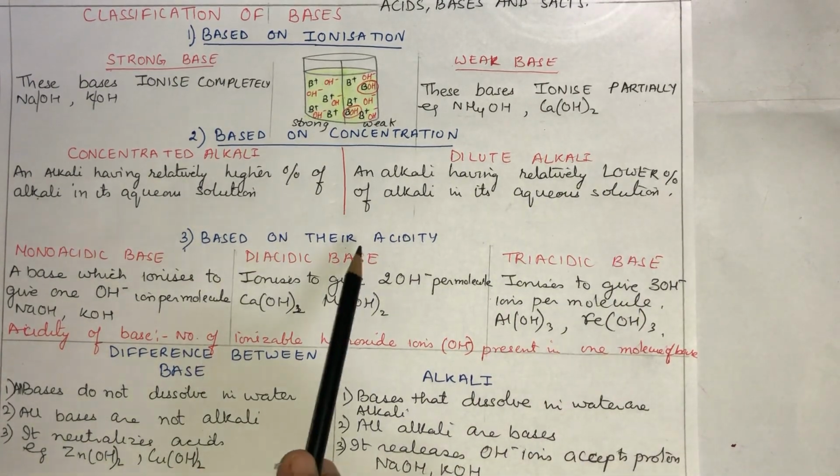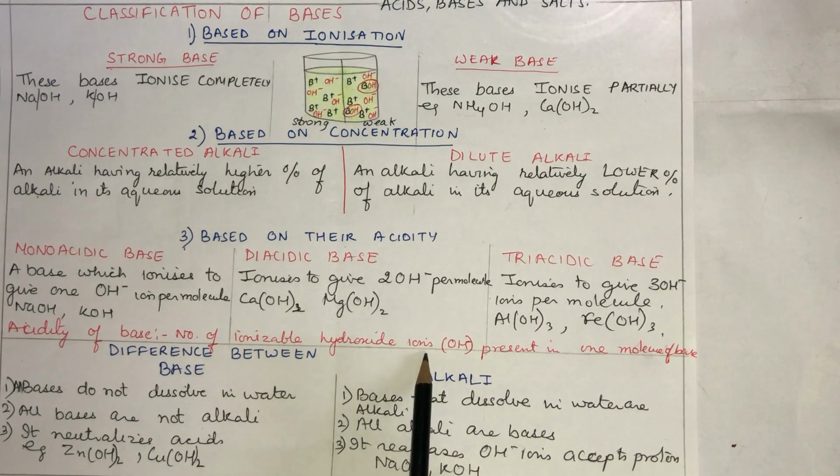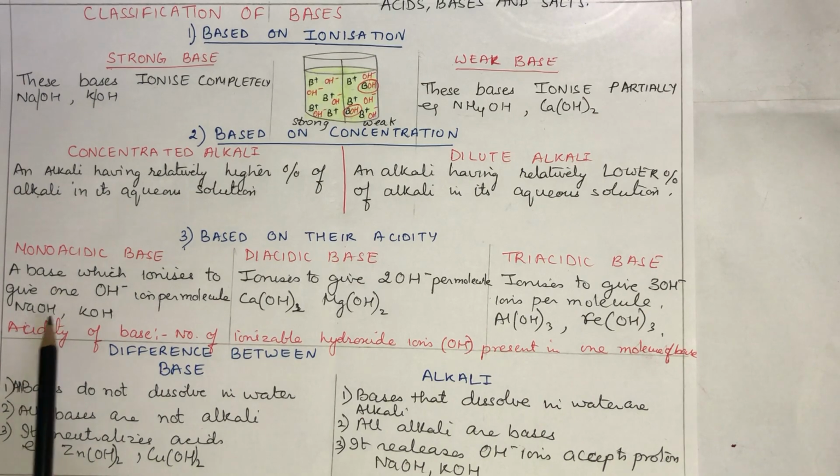Now based on acidity, what is the acidity of a base? The number of ionizable hydroxide ions, OH ions, present in one molecule of base. For example, if I say KOH or NaOH, only one OH is present.